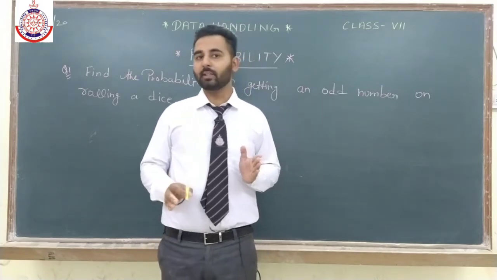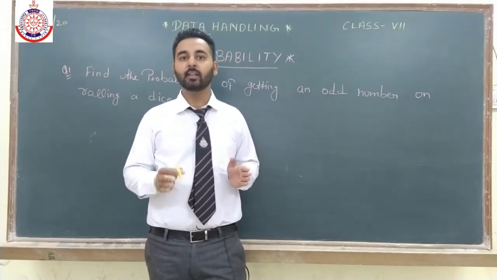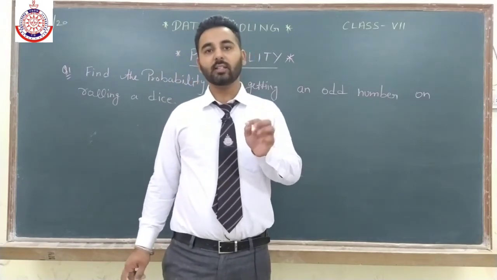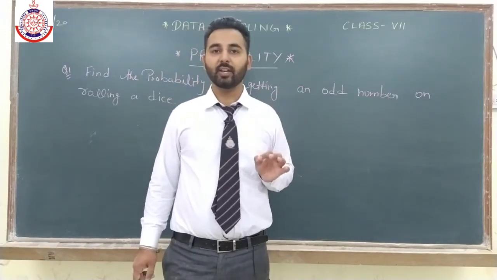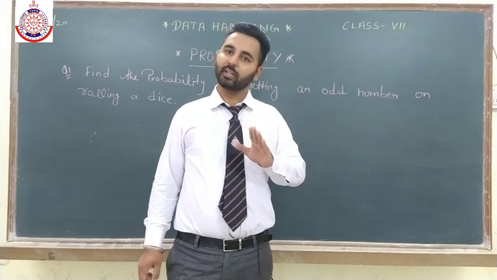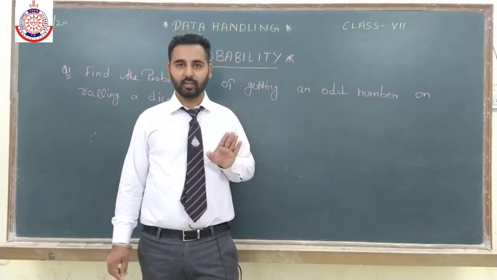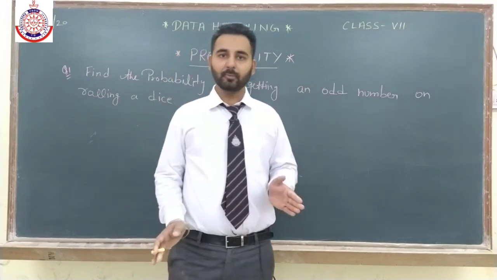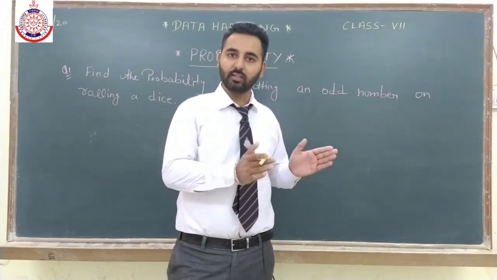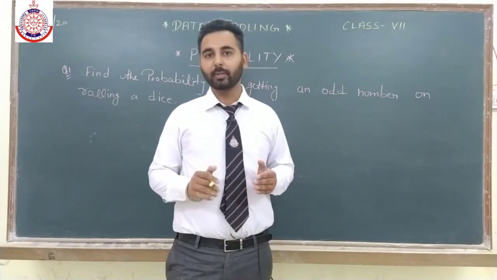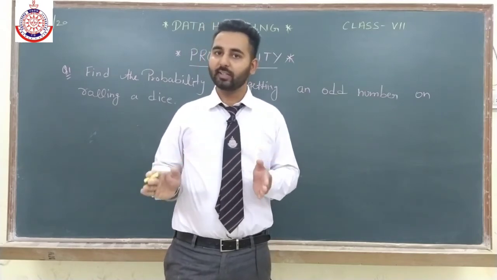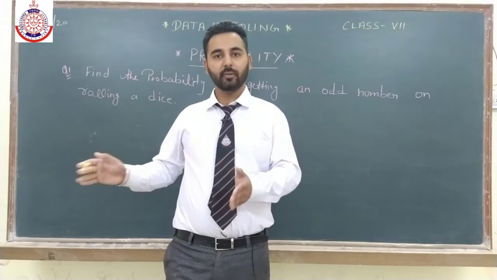But if the probability is minimum, means 0, then it is known as impossible event, means we already know that is not going to happen in any of the case. Fine. So maximum probability 1 and event is known as sure event. Minimum probability 0 and event is known as impossible event.